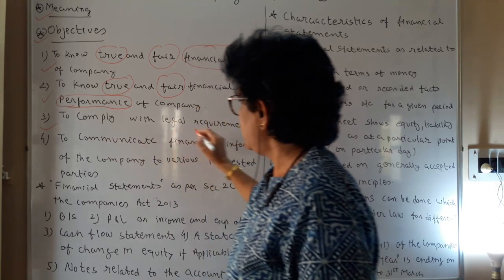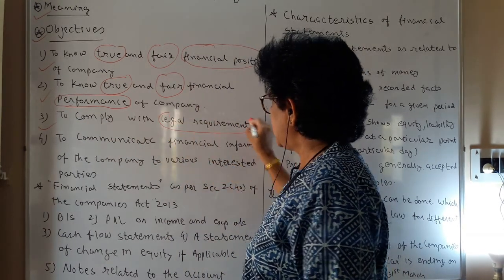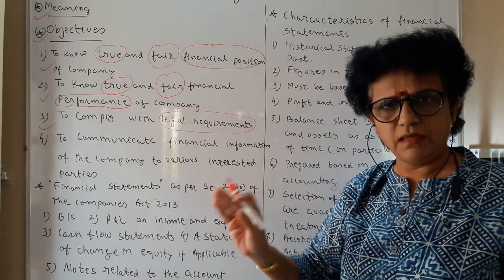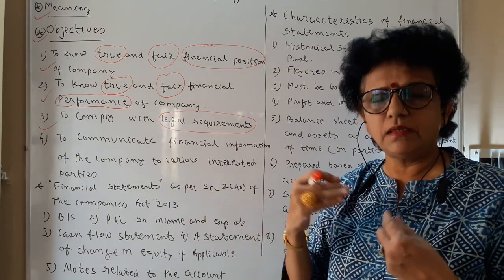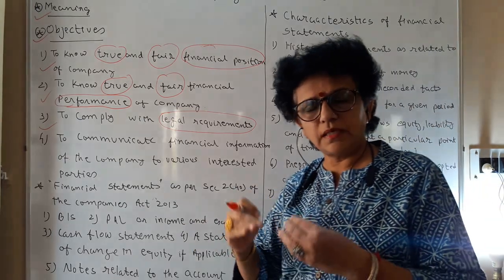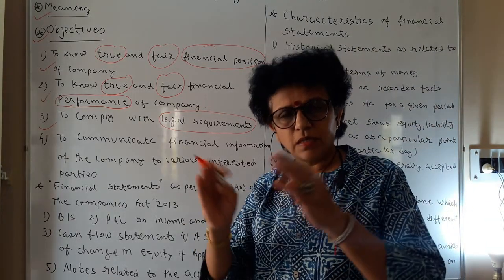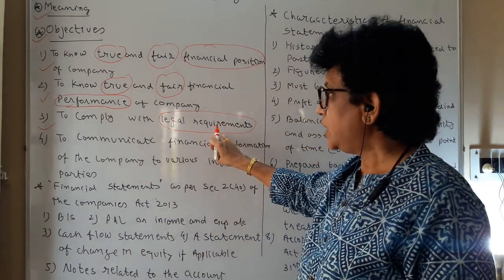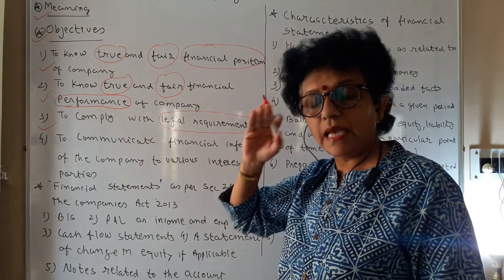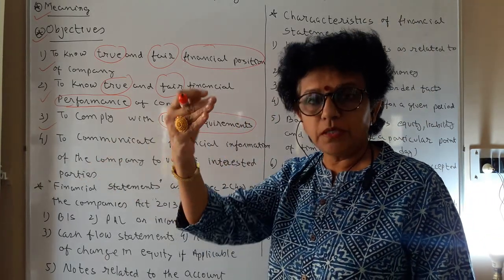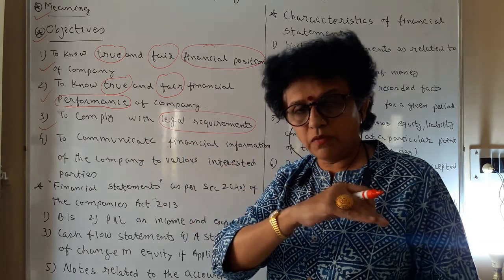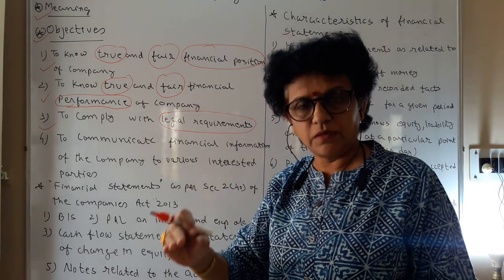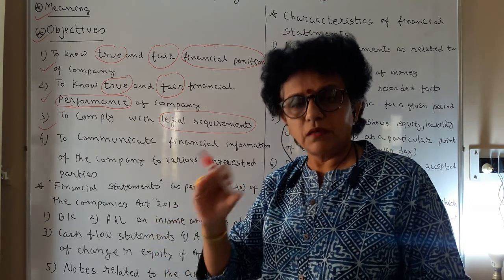Next is to comply with the legal requirements. In the case of a sole proprietorship business, in whatever manner you prepare your final accounts is left to you, because you are the investor, the owner, the person who is working. Only for your own understanding you prepare them, and that is also okay. But here you are using money invested by n number of shareholders. You are using others' money. So government involvement is going to be there, income tax department involvement is going to be there, government watch is going to be there.